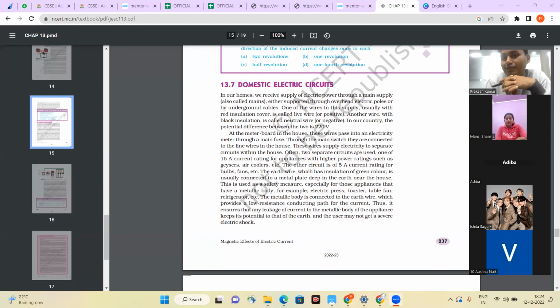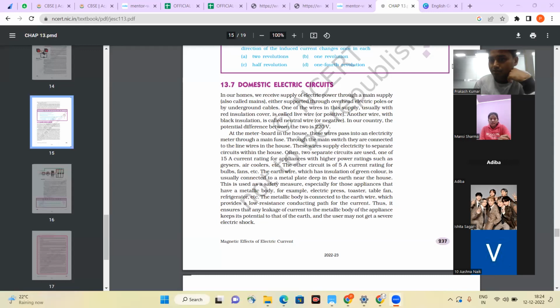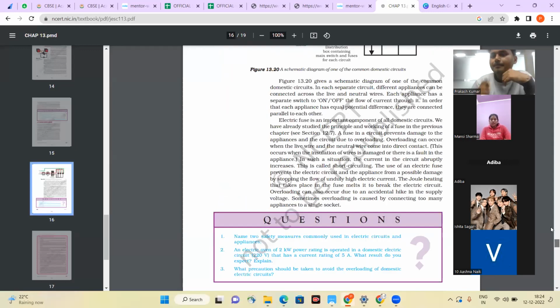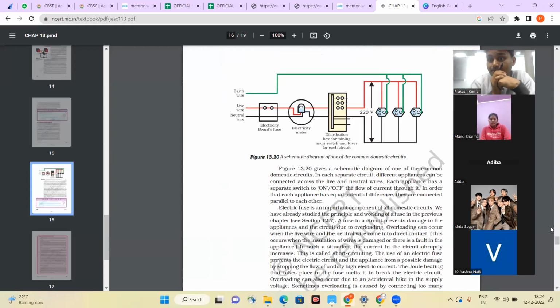Does anyone have an idea what exactly we have to study in this chapter? This is from magnetic effect of electric current, right? And this topic is in your syllabus, right? If it is not, it is still an important topic. So domestic electric circuit. Does anyone have an idea what exactly we study in this topic? Has anyone studied this topic or not? Be frank and tell me if you have studied it or not.